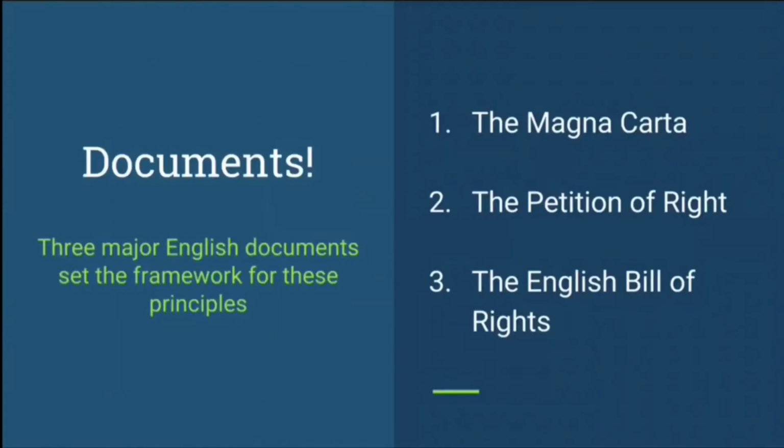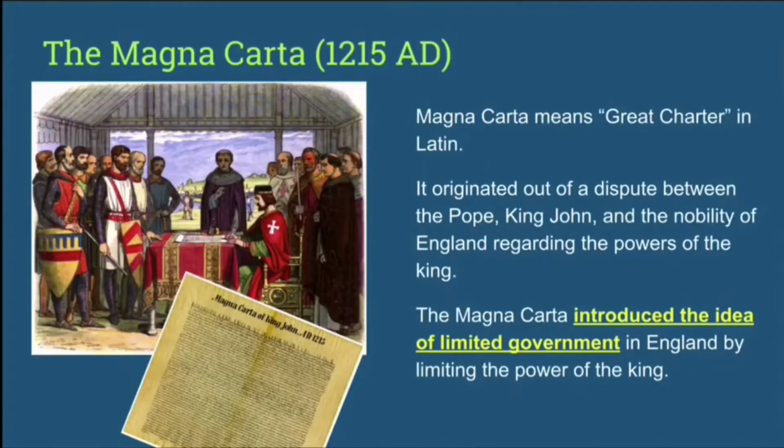3 major English documents set the framework for these principles that we used in the American system of government: the Magna Carta, the Petition of Right, and the English Bill of Rights. Magna Carta means Great Charter in Latin. It's one of the most important documents of all time and was made way back in 1215 AD.